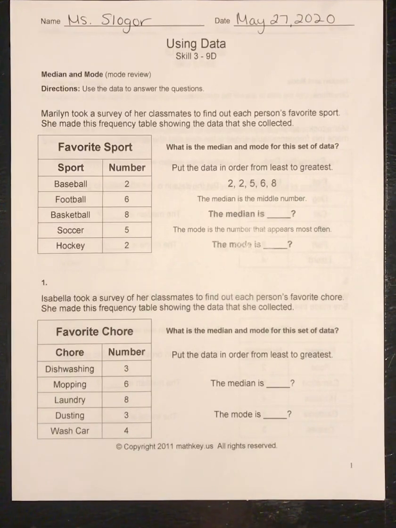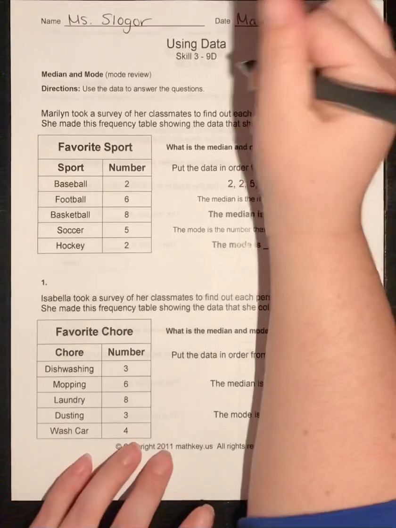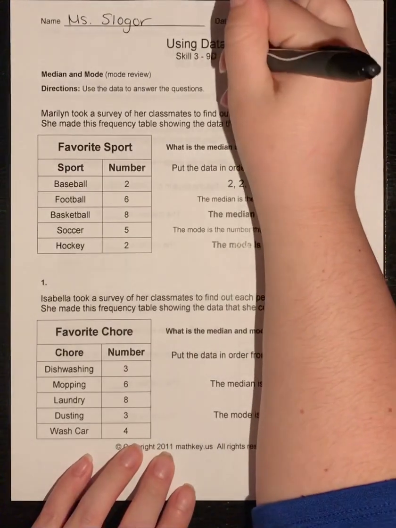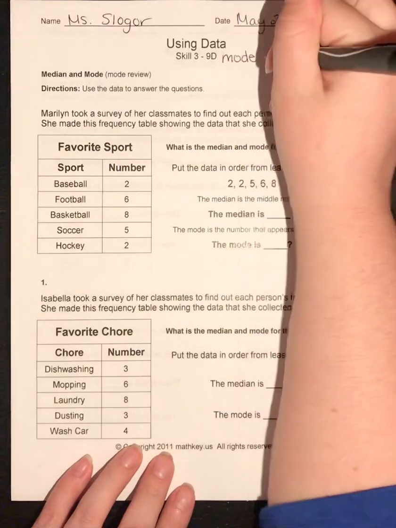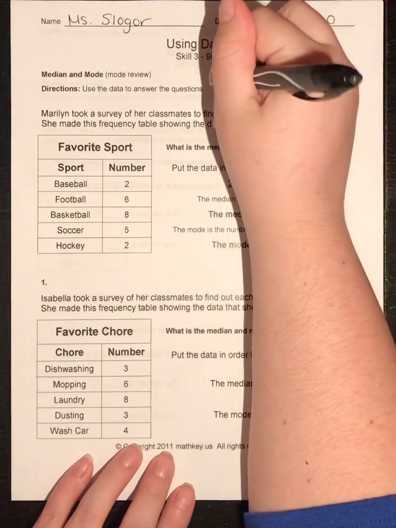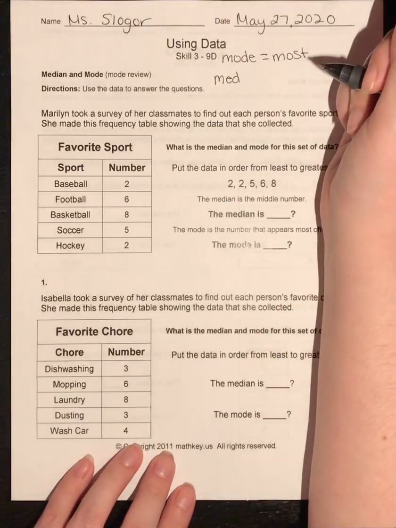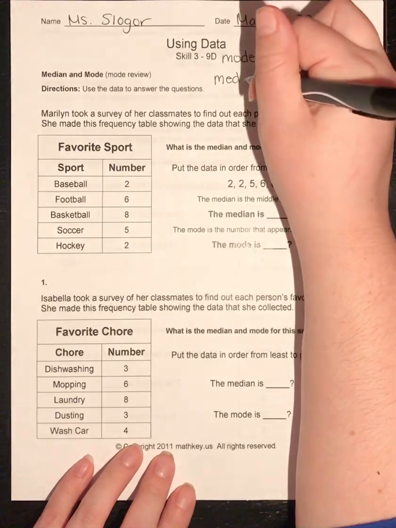This is Week 5, Worksheet 3, using data Skill 3 9D, median and mode. So we're going to review real fast. The mode means the most. And the median is the middle number. And they kind of sound familiar, mode and most, median and middle.